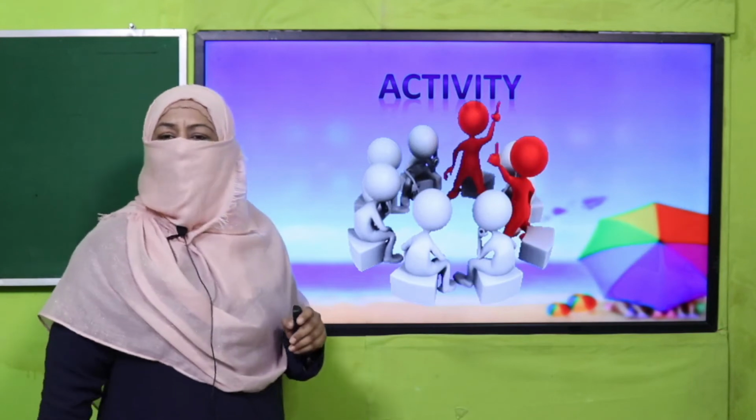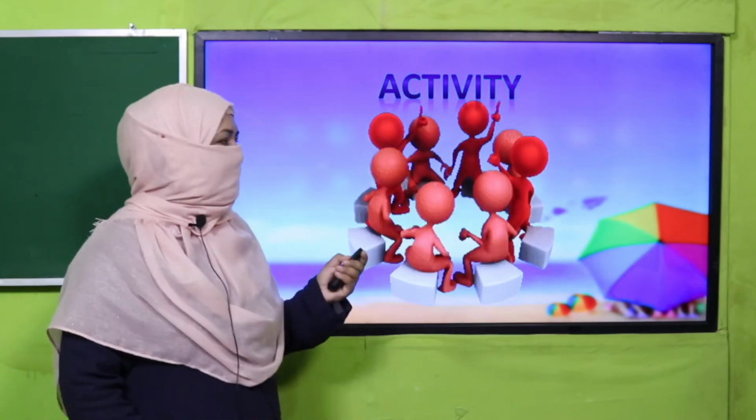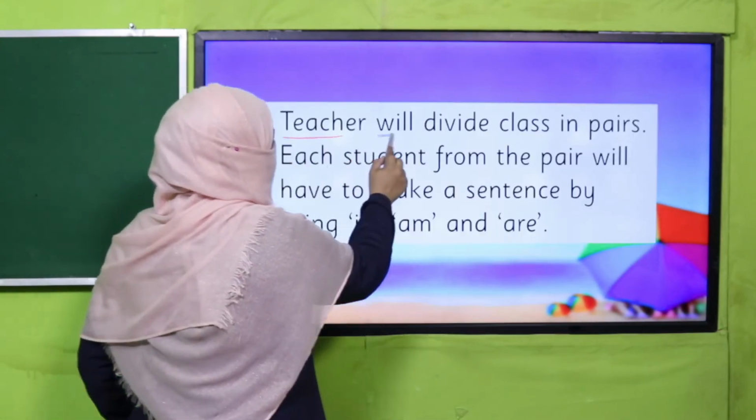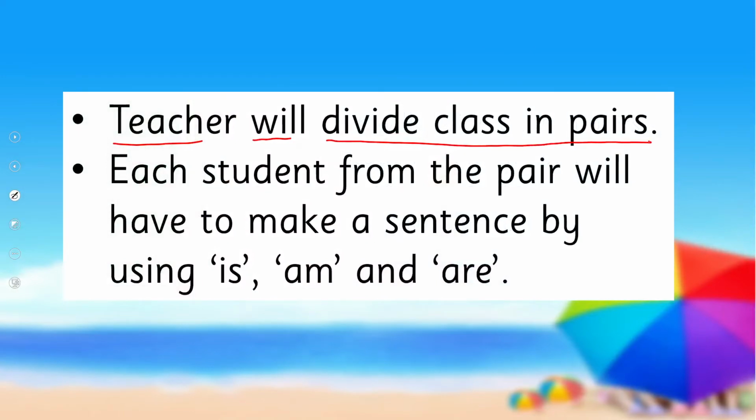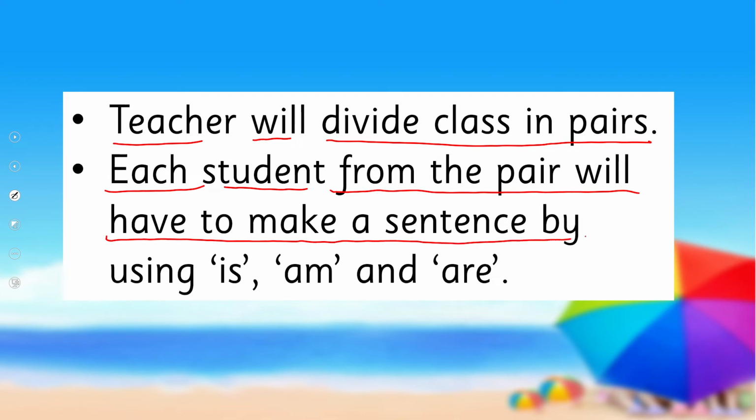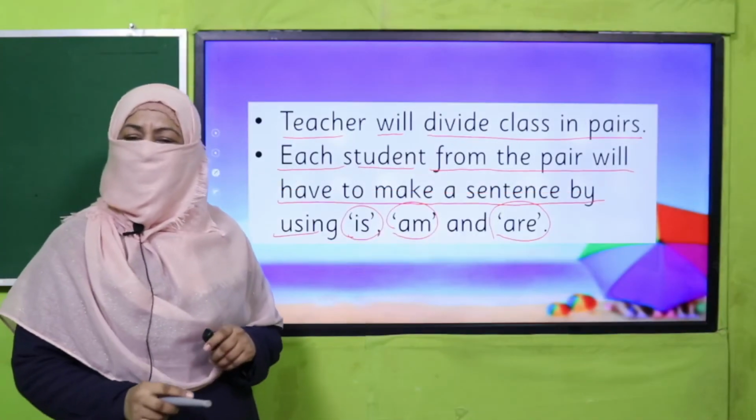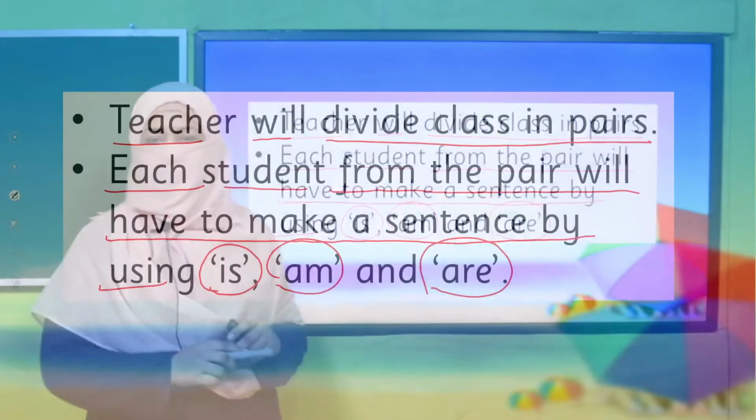So let's practice this through an activity. Your teacher will divide class in pairs, and each student from the pair will have to make a sentence by using is, am, and are, right? So pause the video, enjoy this activity, and then come back.